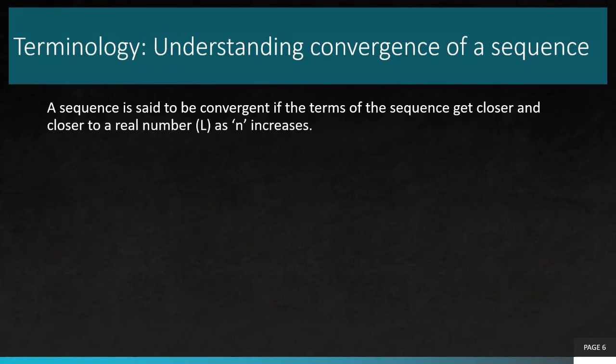Now the question is, for a sequence, we always want to ask: is it convergent or is it divergent? These are the two terms we'll be talking about. Here is a definition for convergence. Again, I'm not going to give you the bookish definitions.